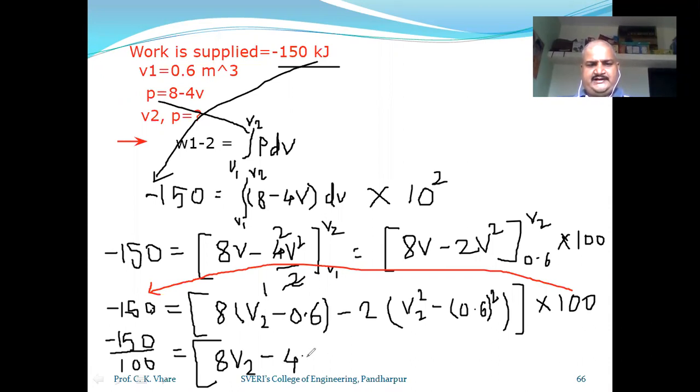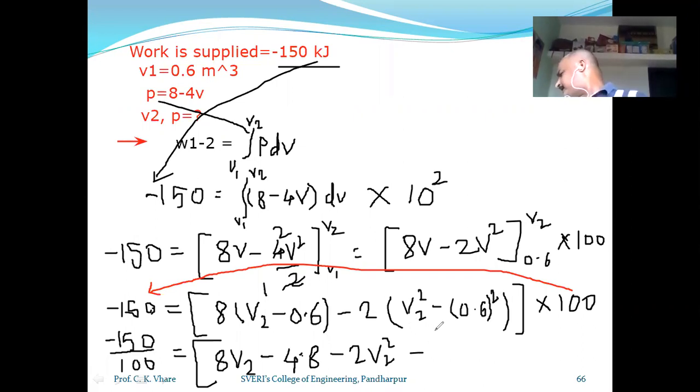How 4.8? 8 multiplied by 0.6, 4.8, minus 2 V2 square minus, now 0.6 its square is 0.36.